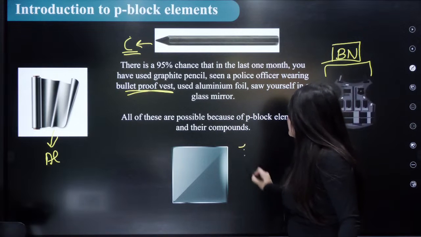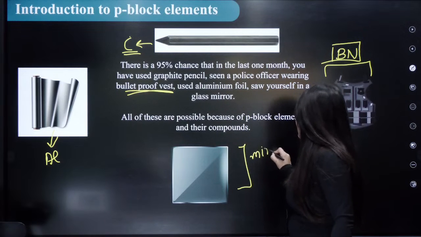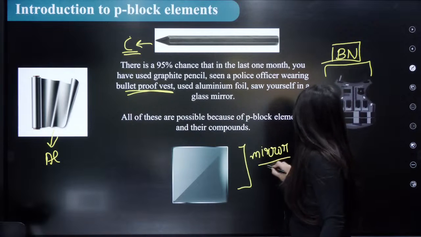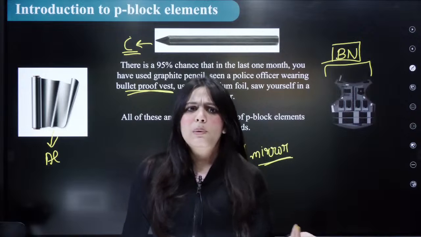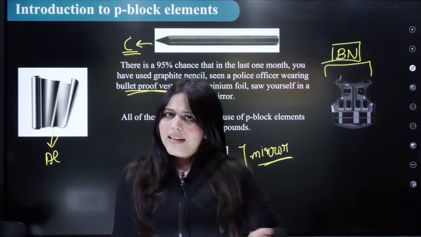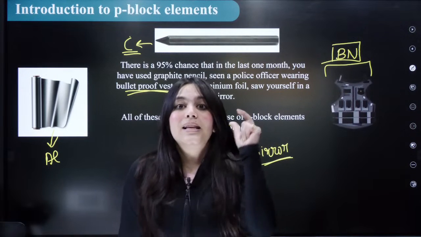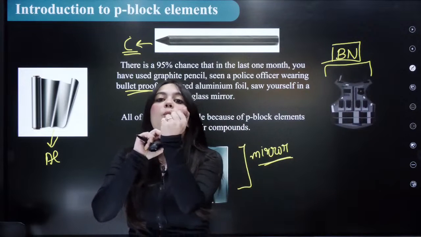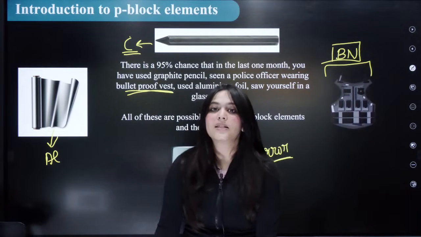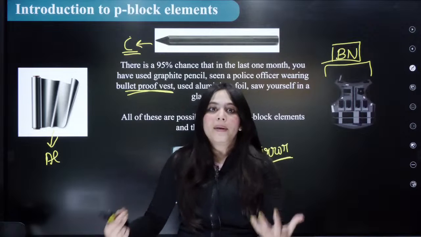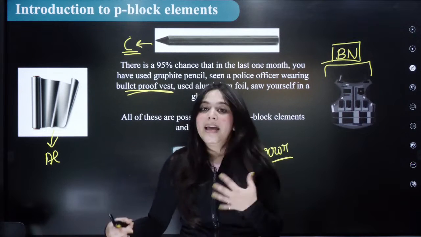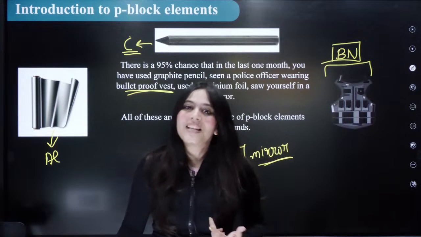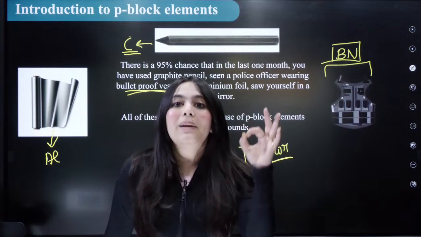And can you see this mirror? Now what is a mirror made up of? Mirror is made up of actually silver. You'll say, ma'am, mirror is made of silver, and silver is a D block element. But what happens to silver? For example, if you wear silver in your leg, especially in the form of an anklet, what happens to that silver? It actually gets black with time, right?